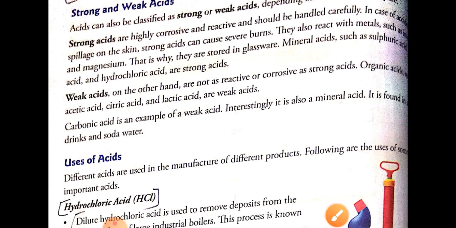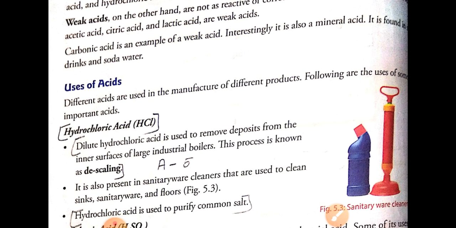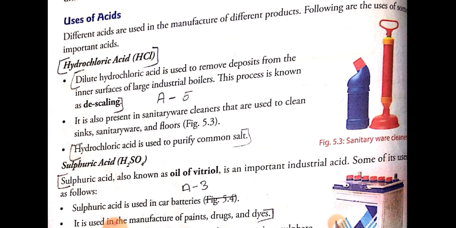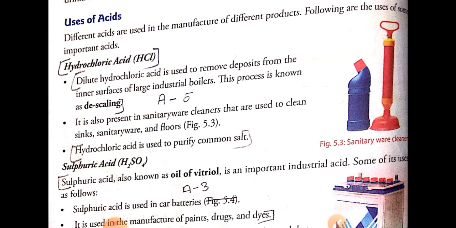Now dear students, we will see some of the uses of the acids. The first acid used in our daily needs is hydrochloric acid. What is the use of hydrochloric acid? Hydrochloric acid is represented by HCl. Dilute hydrochloric acid: what does dilute mean? Dilute means it contains more water than acid. So dilute hydrochloric acid is used to remove deposits from the inner surface of large industrial boilers.